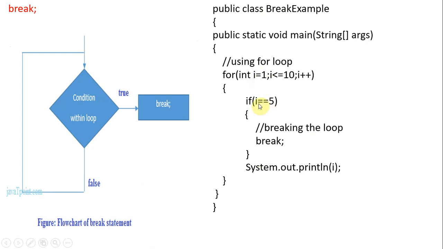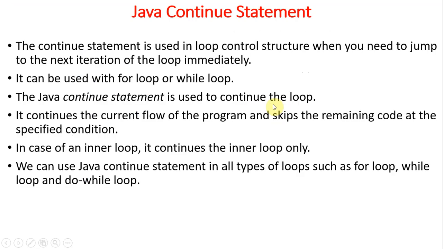If I value becomes 5 and you use break, we'll break and get out of the execution. But with continue, the I equal to 5 value is not printed. For the remaining, 1 to 4 and 6 to 10, we will print everything except that 5. So only in this case we are skipping. That is what happens with the continue statement.